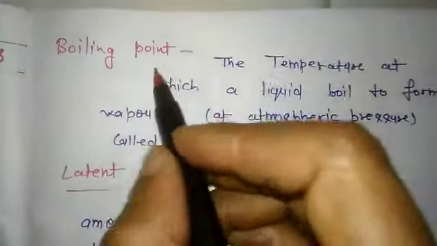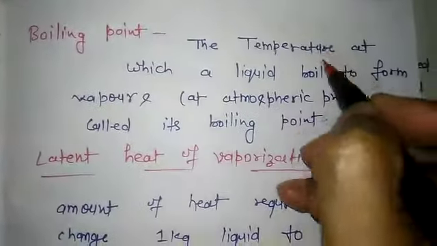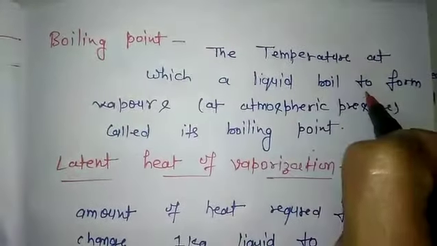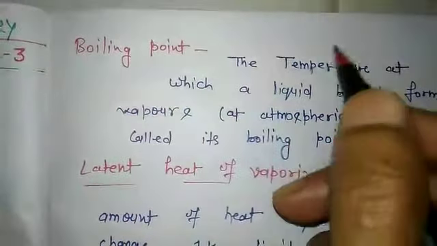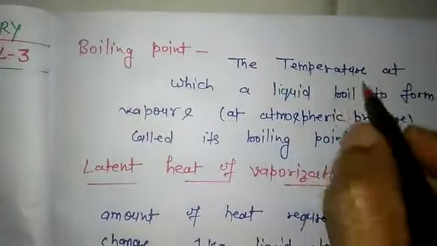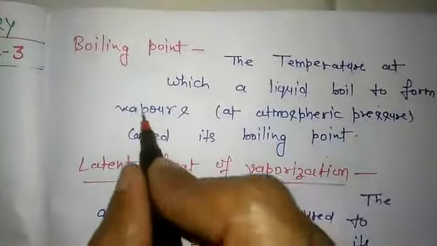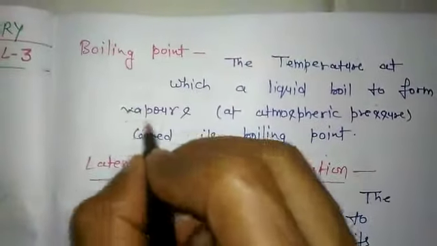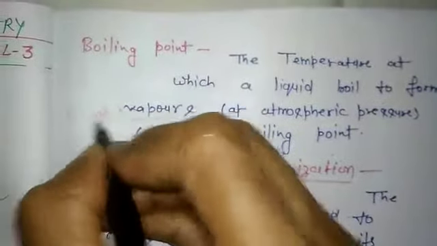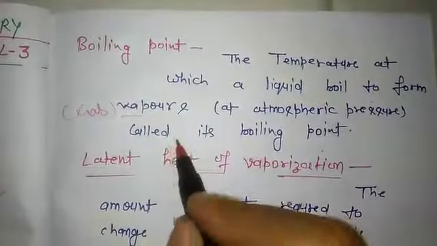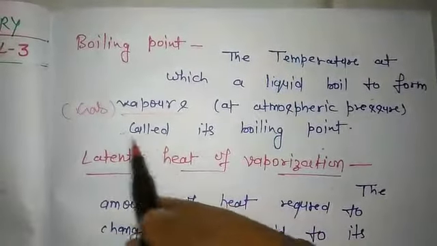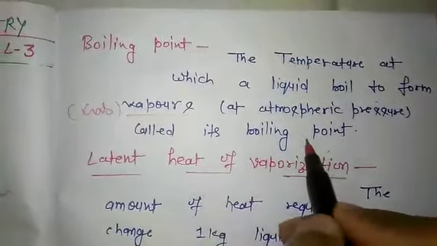Now the next one, boiling point. The temperature at which a liquid boils to form vapors. The temperature at which the liquid starts boiling and converts into vapor, that means into gas form, is called its boiling point.